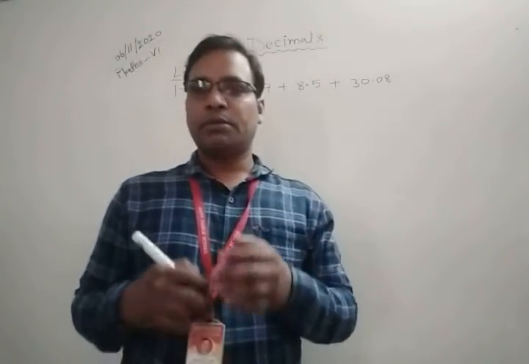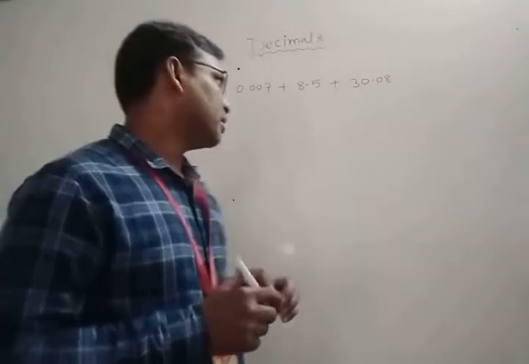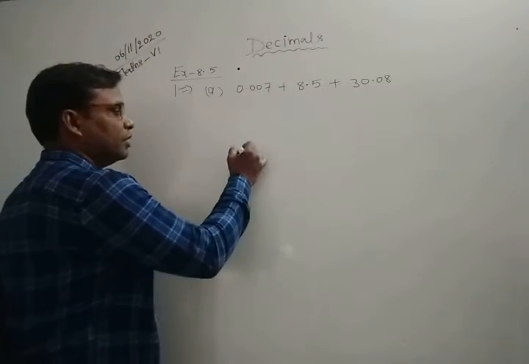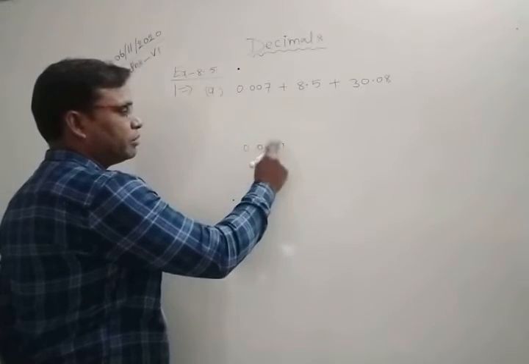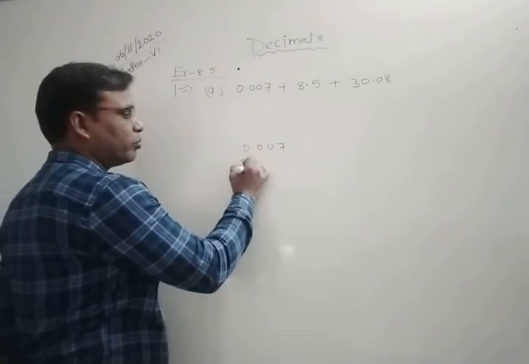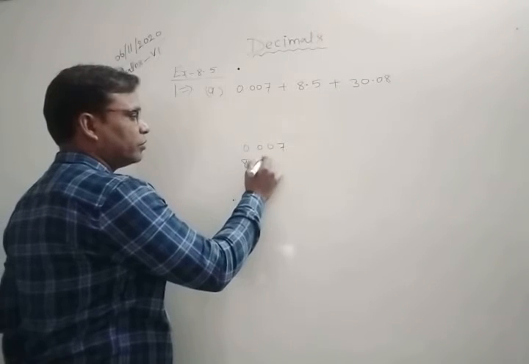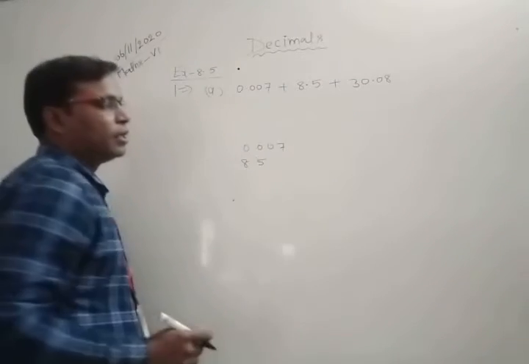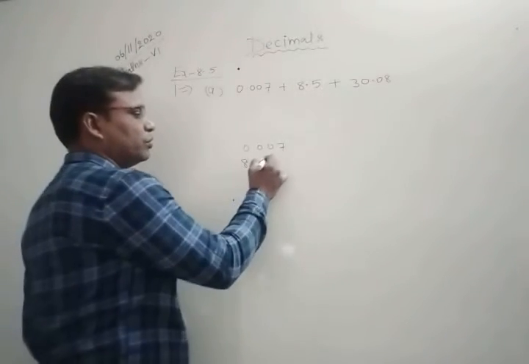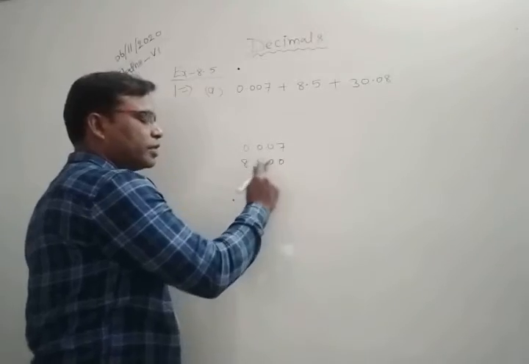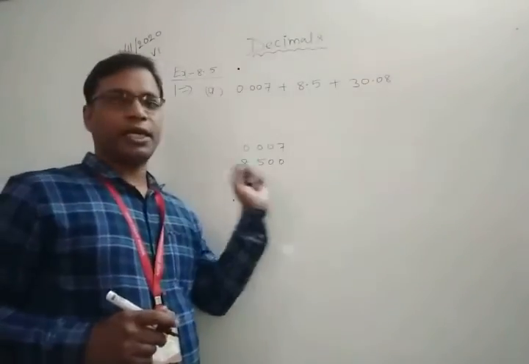If after the decimals there are an equal number of digits, then you can say they are like. For example, 0.007 has 3 digits after the decimal, and 8.5 has 1 digit after the decimal, so you can write 2 zeros here. Then both have 3 digits after the decimal, so they are like terms.